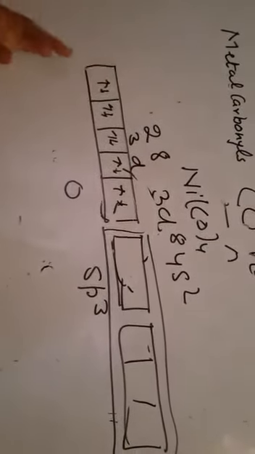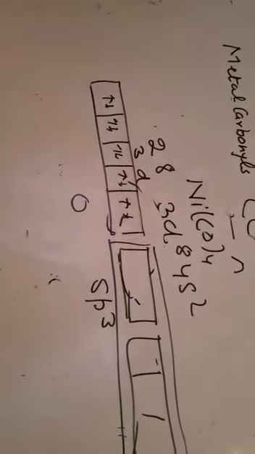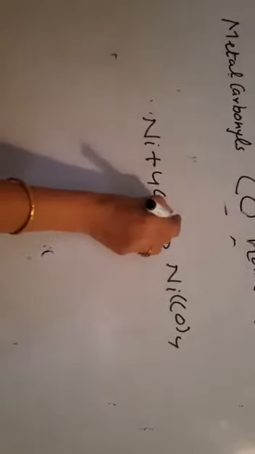These can be prepared by the direct reaction of metal with carbon monoxide. If nickel reacts with 4 carbon monoxide, it will give Ni(CO)4 at high pressure and 100 degrees Celsius.